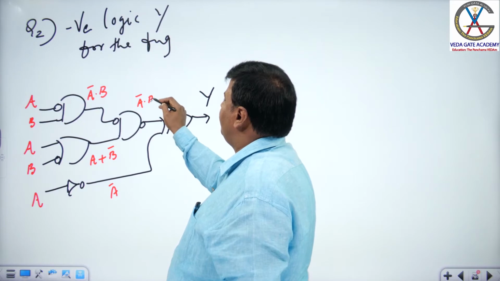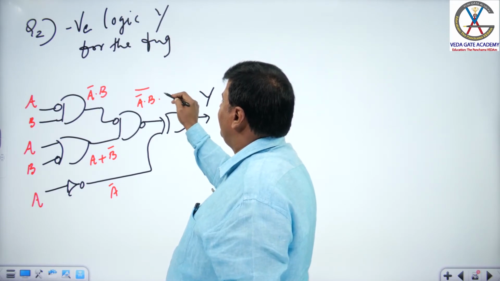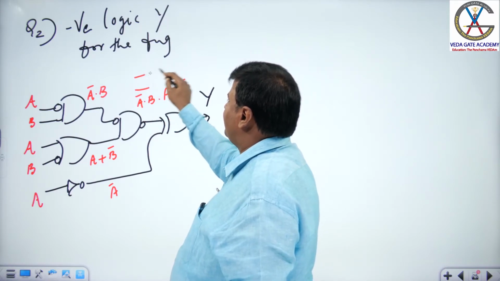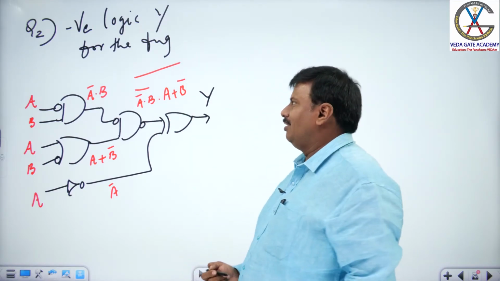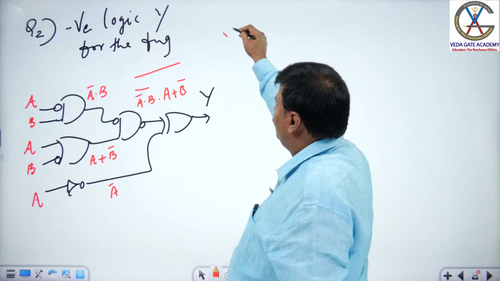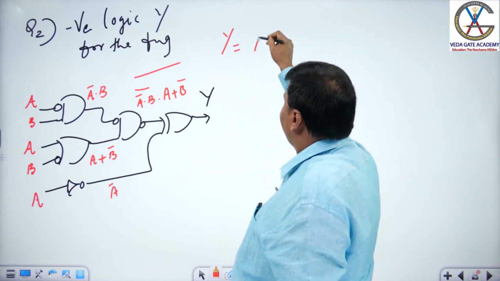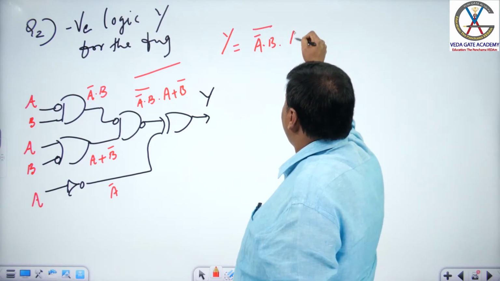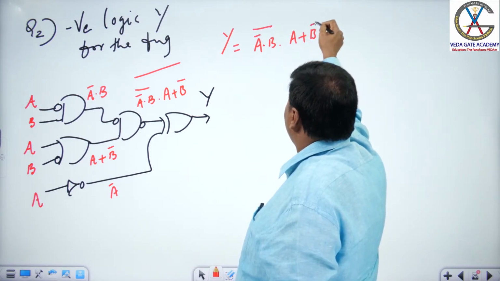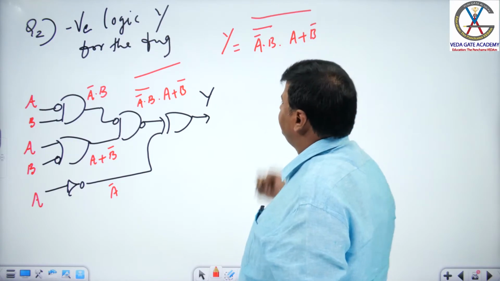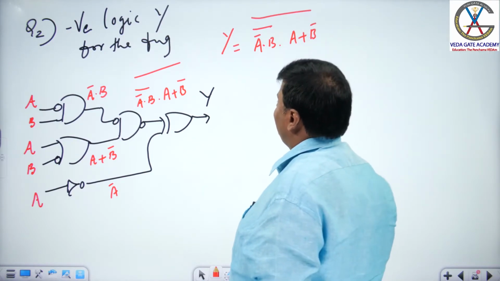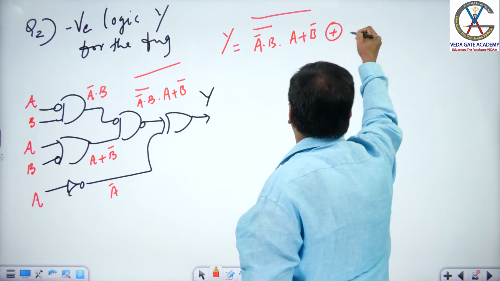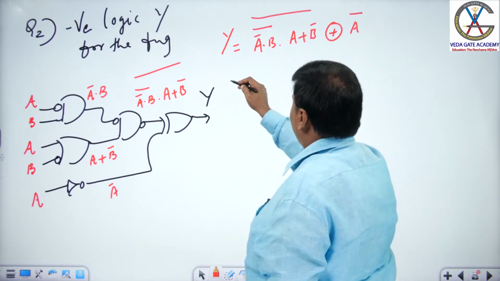A bar into B bar into A plus B bar, another input, NAND for this, right? And now let us solve this. Y is equal to A bar into B whole bar into A plus B bar whole bar, right? And here is XOR operation, right? Exclusive OR A bar.